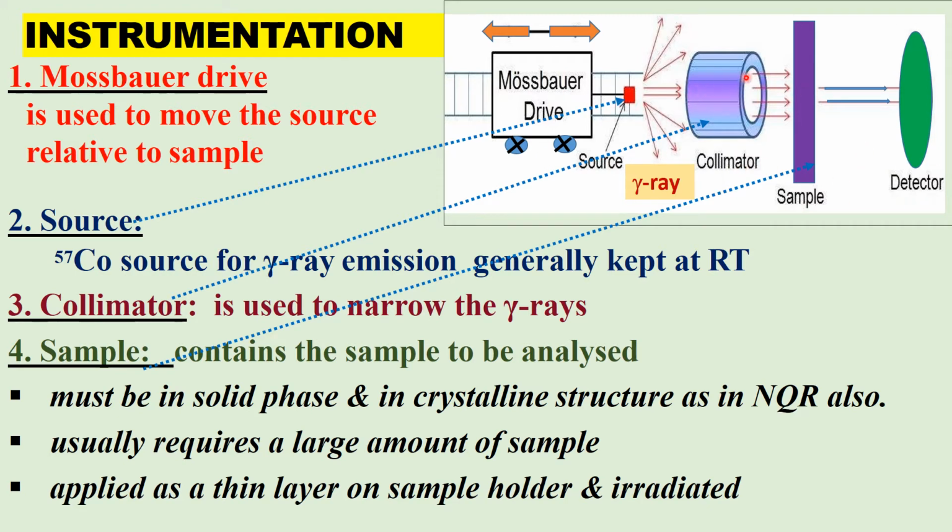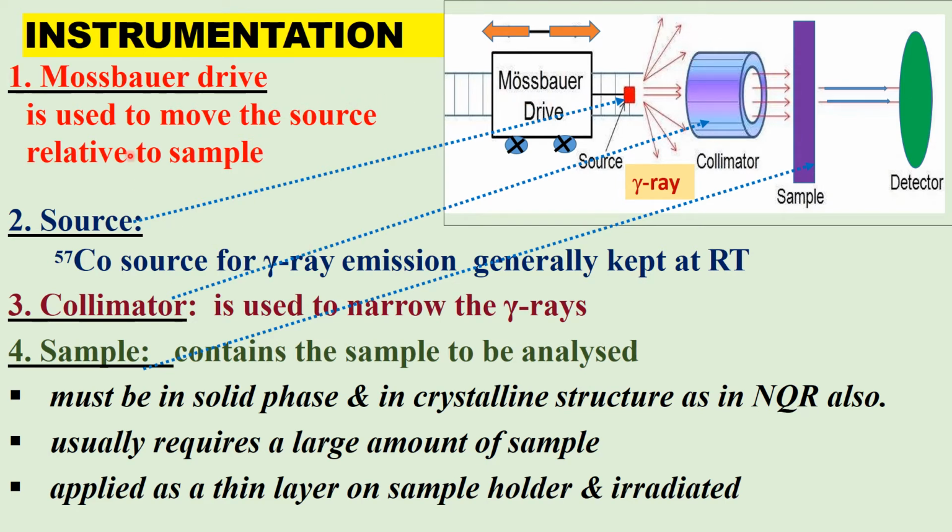There will not be any resonance transition. So the source is moved towards the sample using the Mössbauer drive to increase the gamma ray energy and match the energy gap of the sample, or the source is moved away from the sample so that the energy of the gamma ray is decreased due to Doppler shift. We have already calculated this in part 1, so as to cause the resonant transition.